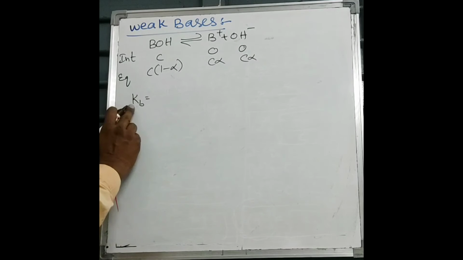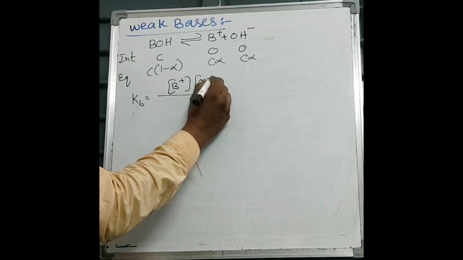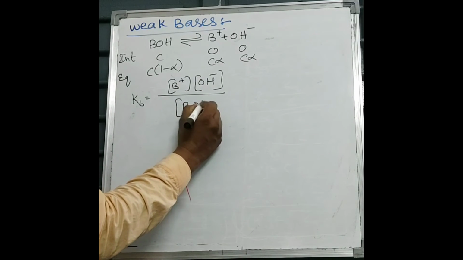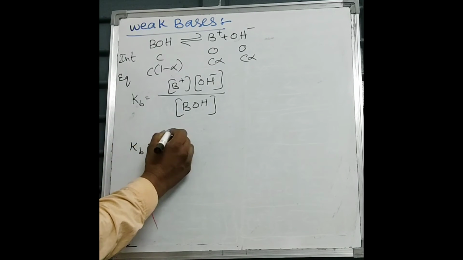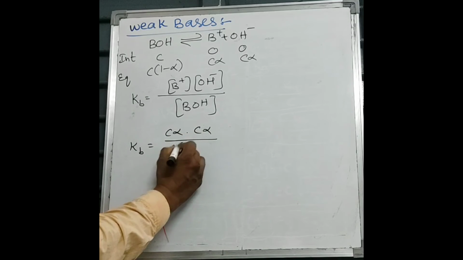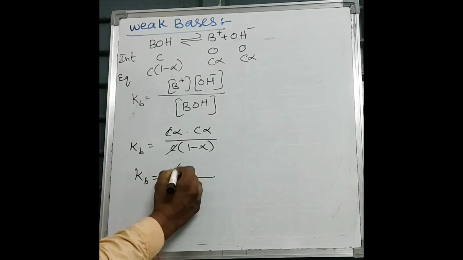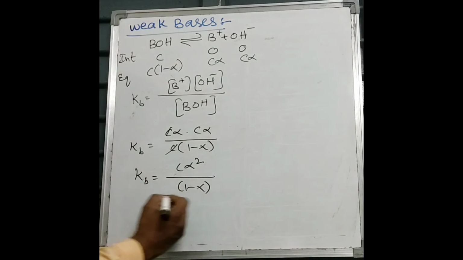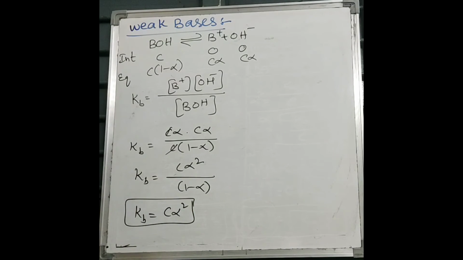What is Kb? Dissociation constant for base equals B plus OH minus by BOH. When we substitute the concentration values, B plus is how much at equilibrium? C alpha. C alpha by C into 1 minus alpha. Again, C gets cancelled. Kb is equal to C alpha square by 1 minus alpha. We know, students, 1 minus alpha is very negligible, so we can neglect it. Now Kb is equal to C alpha square. It is the dissociation constant of base.